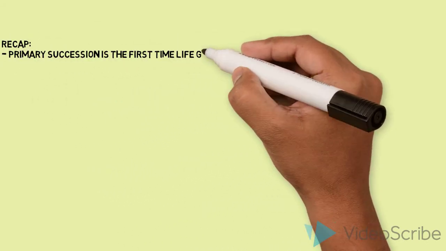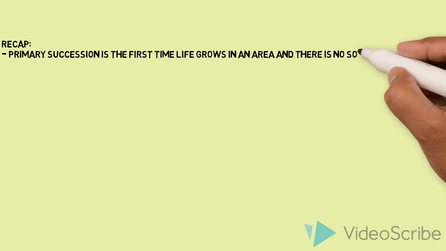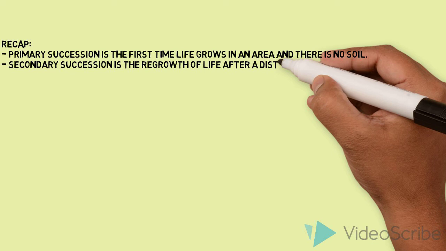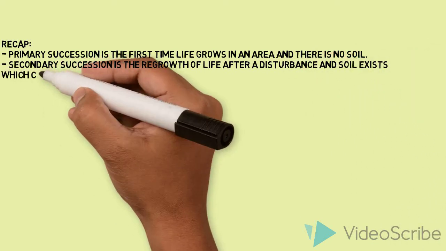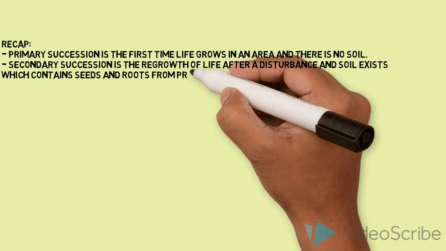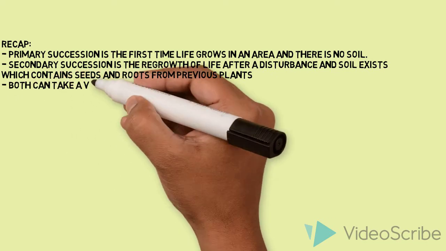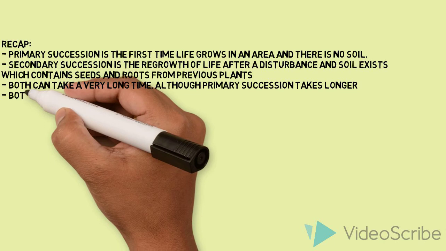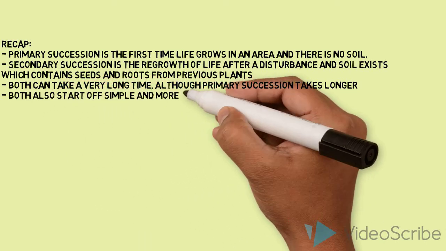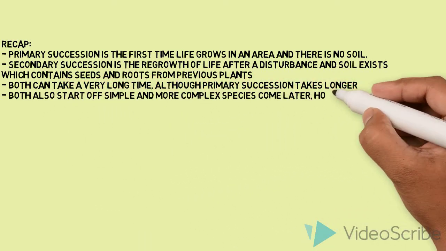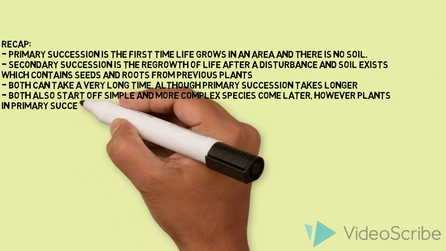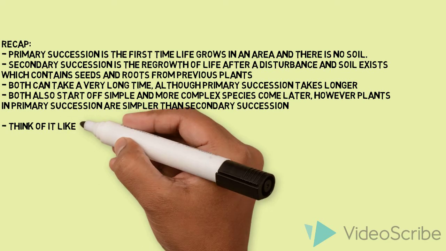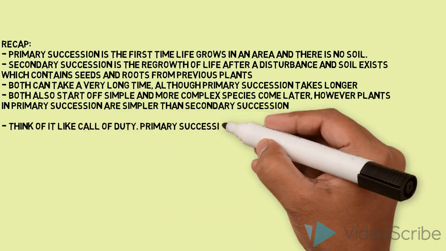A quick recap. Primary succession is the first time life grows in an area and there is no soil. Secondary succession is the regrowth of life after a disturbance and soil exists, which contains seeds and roots from previous plants. Both can take a very long time, although primary succession does take longer. Both also start off simple and more complex species come later. However, plants in primary succession are simpler than secondary succession as a whole.